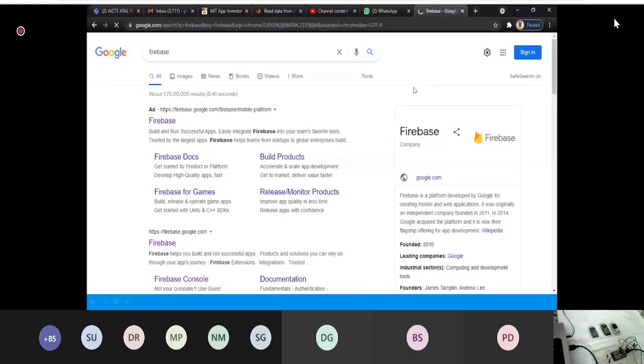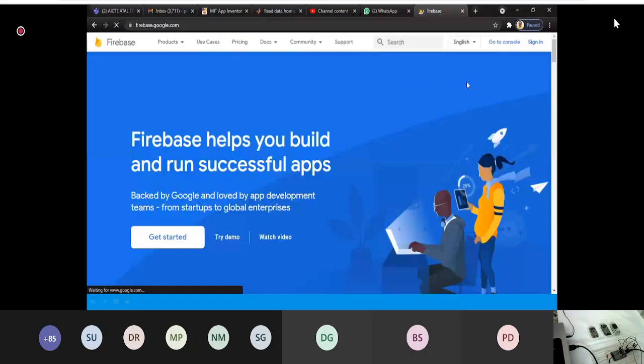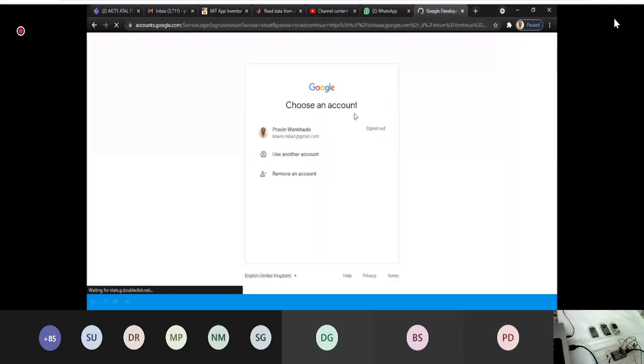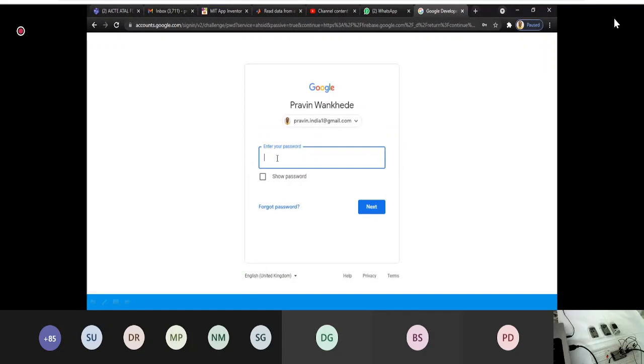Okay, such a window will appear, and this time I'm getting the sign in button. Those who do not have a direct login to Chrome will get the sign in. Those who are already logged into Chrome will get go to console. So I'll click on sign in. Firebase uses just your simple Google account. If you have any Google account, you just enter the Google account credentials.